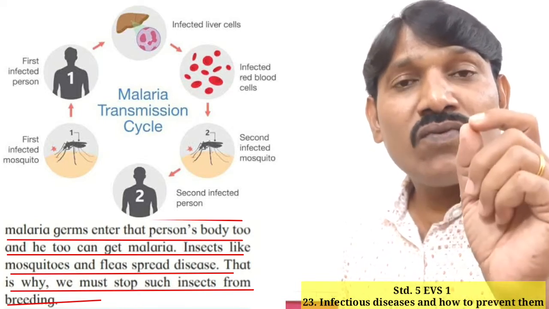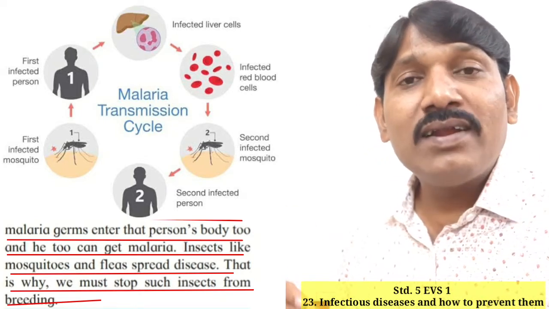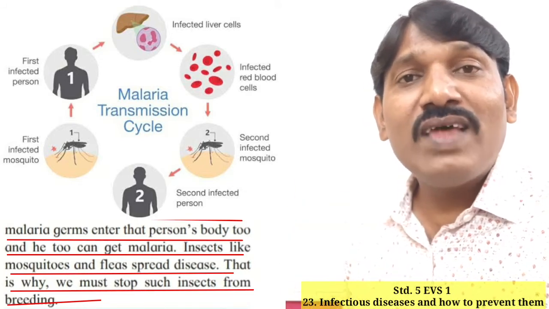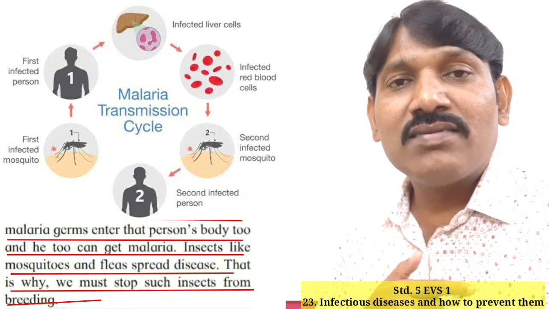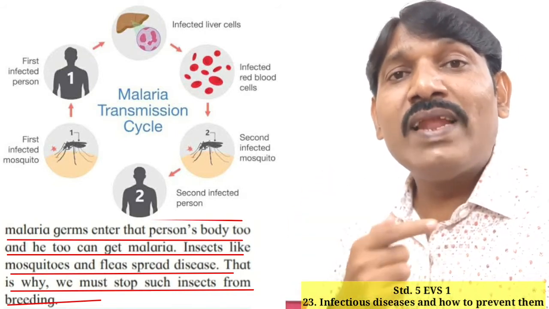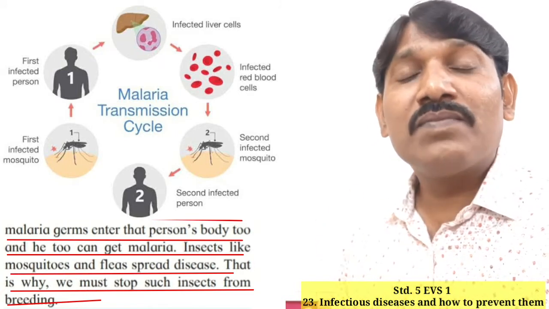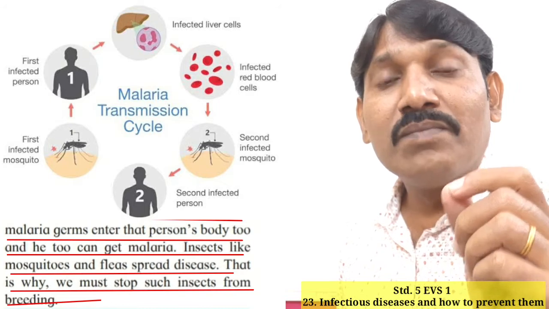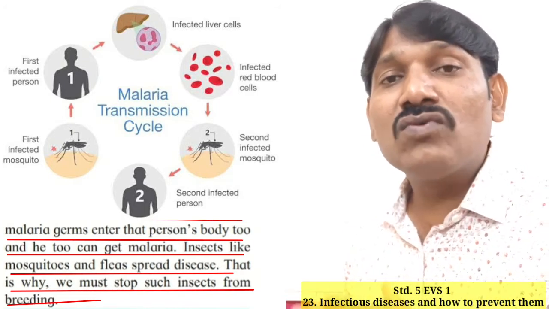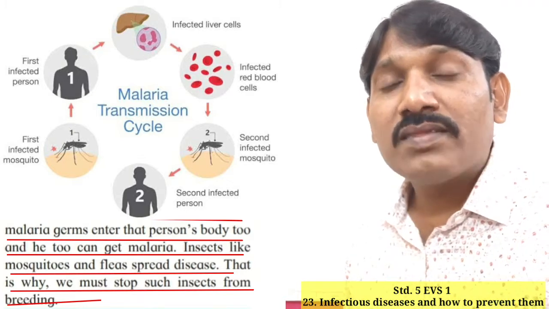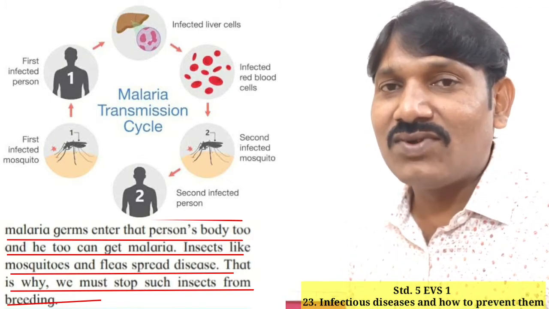The germs of malaria will enter into the blood of the mosquito, and afterward, if that mosquito bites us, what will happen? The contaminated blood will enter into our blood, and we will be suffering from malaria. Okay, we need to prevent the spread of such disease from insects. Okay, students, have you understood? Very good.